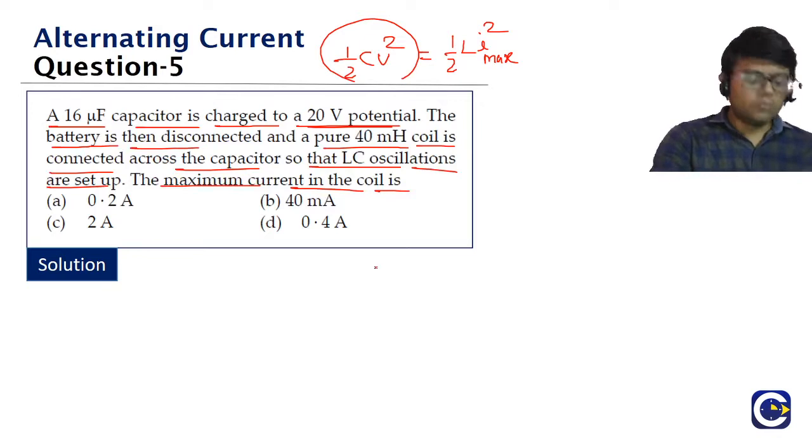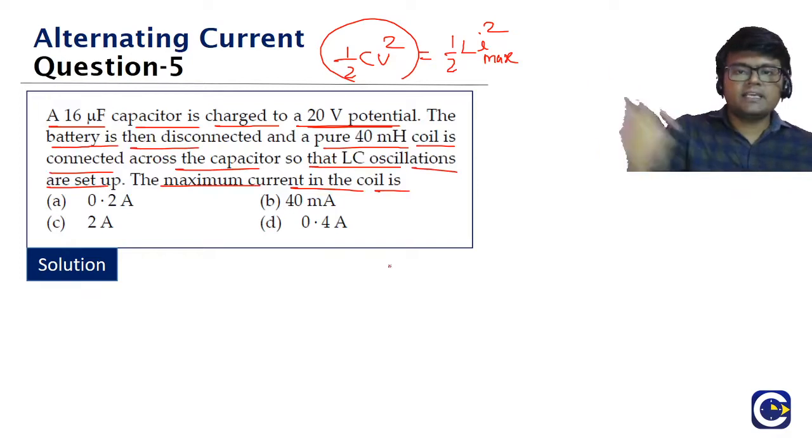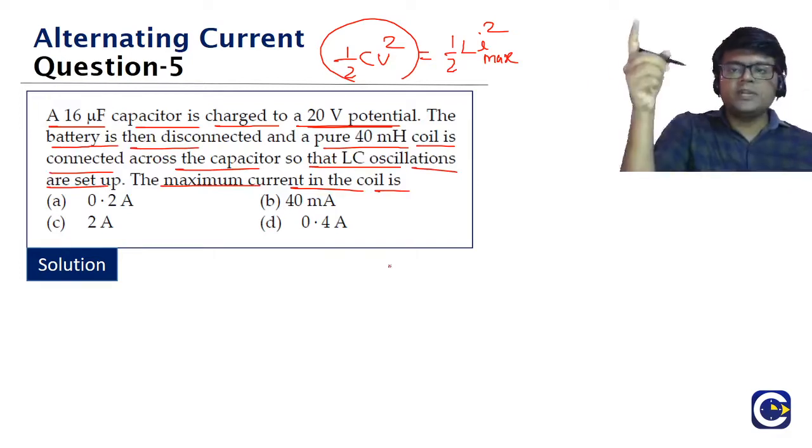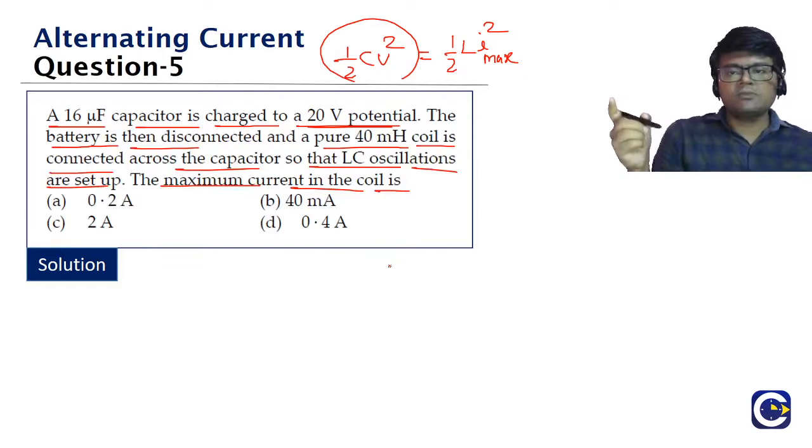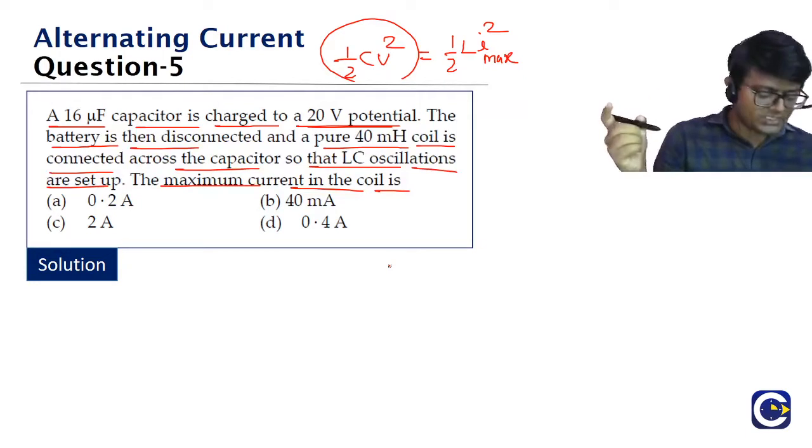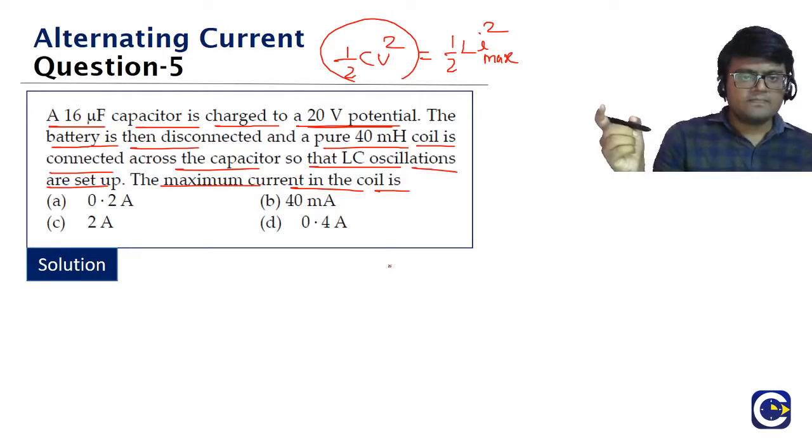So what we are going to do in this question, we will first see what is the energy of the capacitor when it is disconnected, and then we bring it to connect to the inductor, and we equate. This is the maximum energy. This energy is going to be oscillating between the inductor and the capacitor. If the full energy goes to the inductor side, that current will be the maximum current. And what is the formula for that? Half L I square. So C is given, V is given, L is given. We have to find the I max.